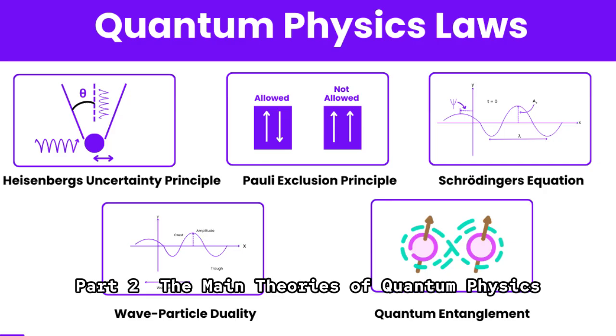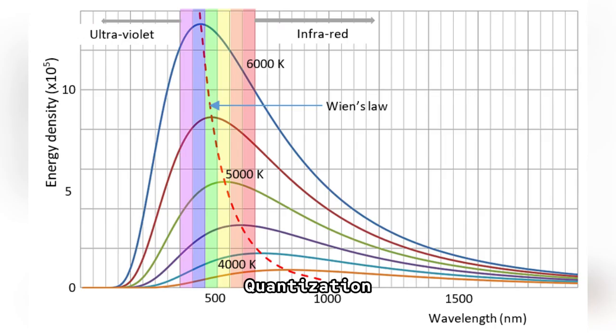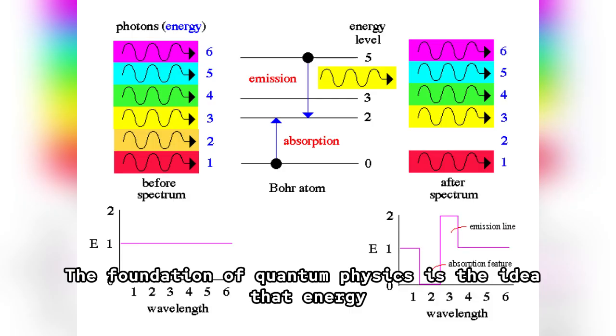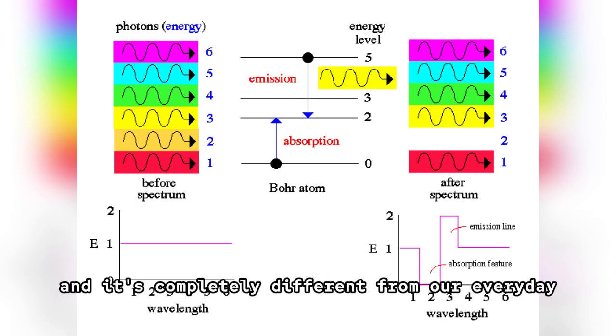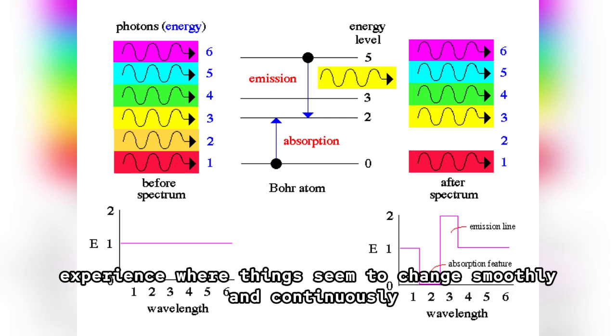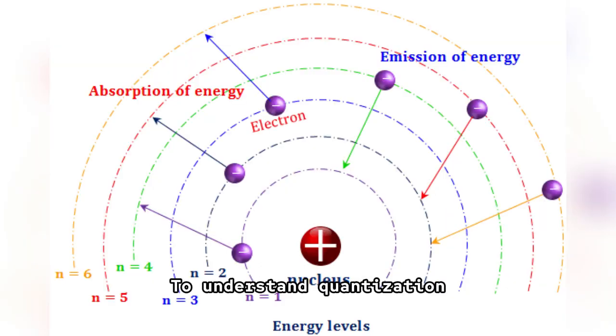Part 2: The main theories of quantum physics. Quantization. The foundation of quantum physics is the idea that energy, light, and matter come in fixed, tiny amounts called quanta. This concept is called quantization, and it's completely different from our everyday experience where things seem to change smoothly and continuously.